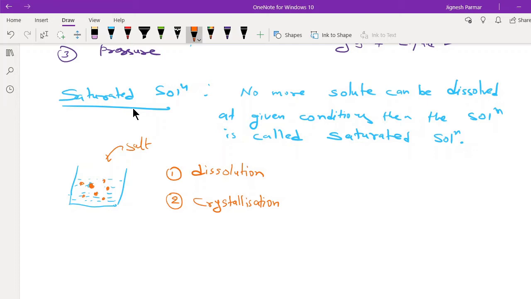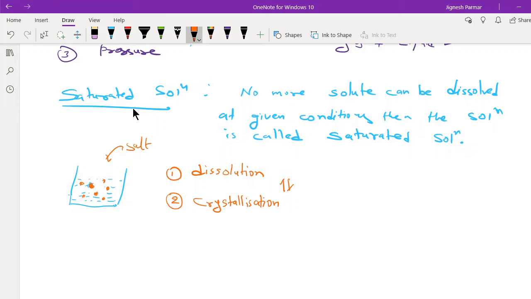When the rate of dissolution and rate of crystallization become equal, the solution prepared is considered a saturated solution. When they establish an equilibrium, we get a saturated solution. So guys, these are the things we have to take care of when a solid is added into a liquid.